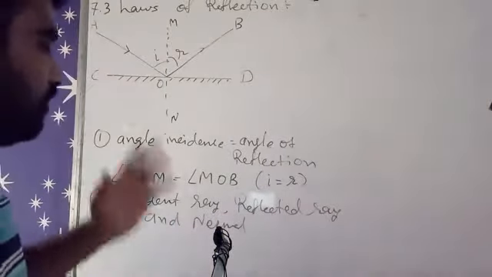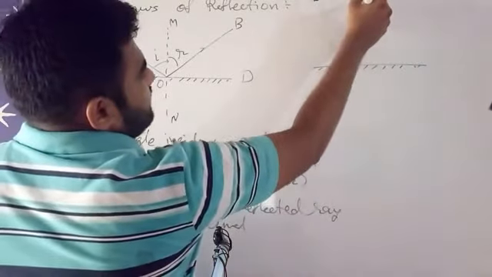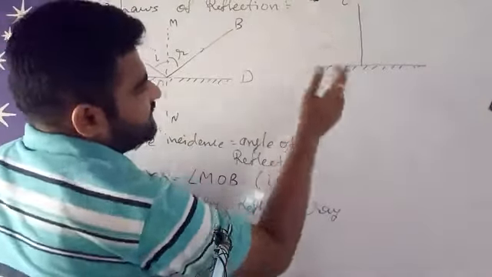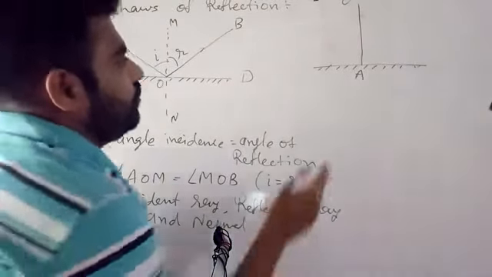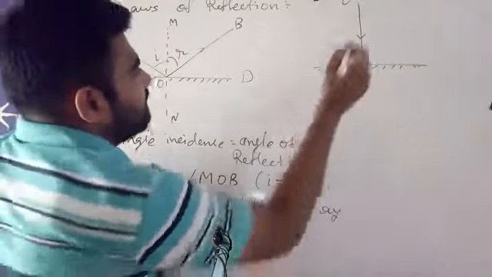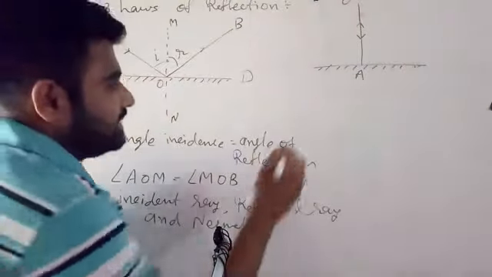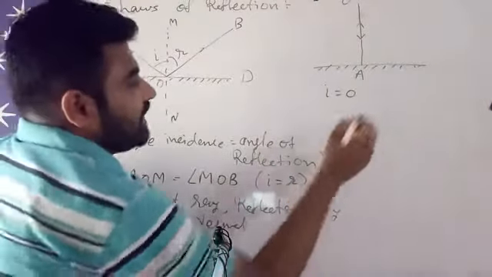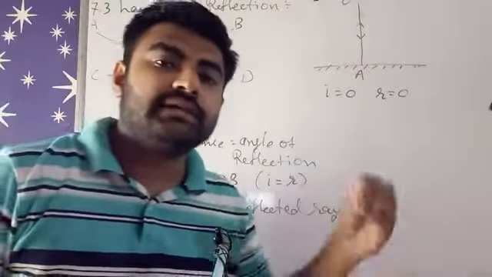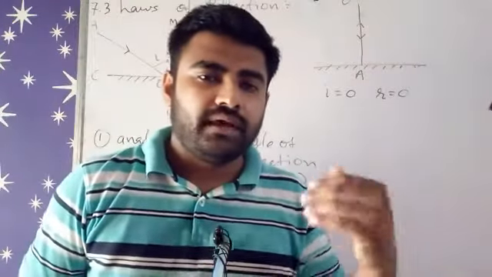Okay. Now, this is our reflecting surface, of course. If any light ray is normally incident on this reflecting surface, what happens here? So if it started its journey from O and is striking at A, this is our light ray like this, then what will its reflected ray be? It will go back on the same path. So if it came from O to A, it will go back from A to O. So here by the figure I can say that I is equal to 0. If I is 0, then R is also 0 here. So that is the first law. So the law of reflection will be followed everywhere there is reflection. Here it was incident normally, so it will travel normally in the upward direction.